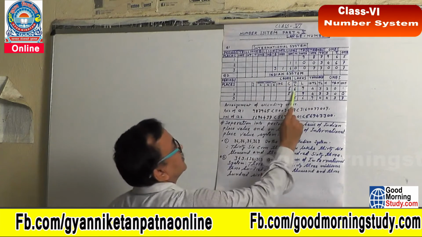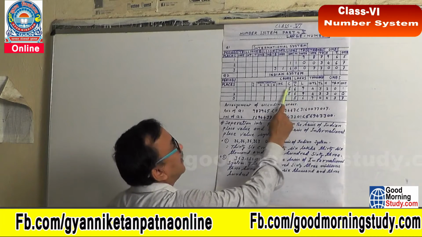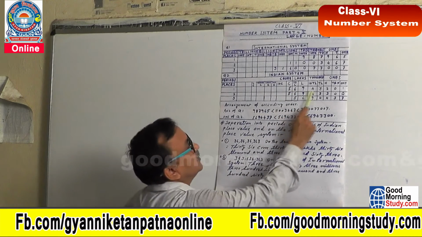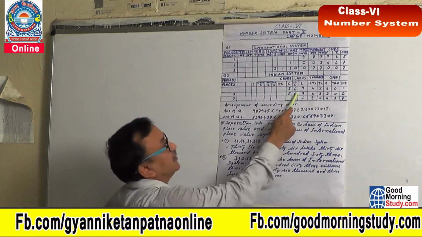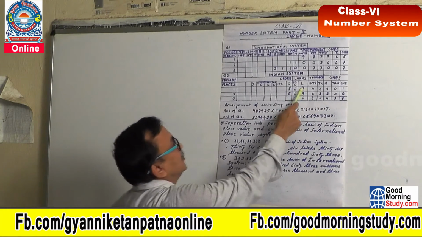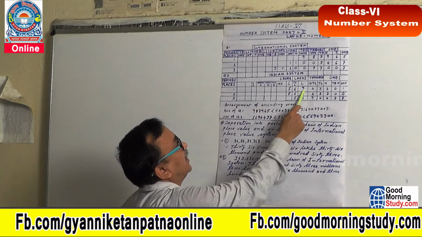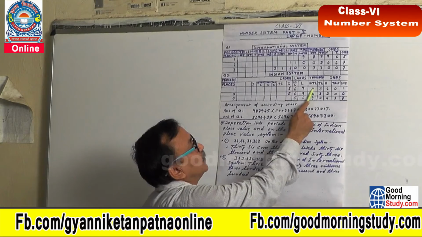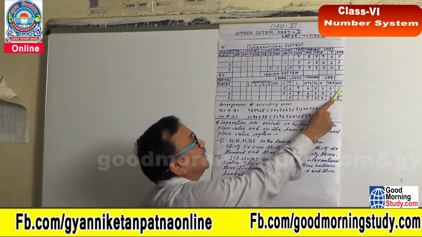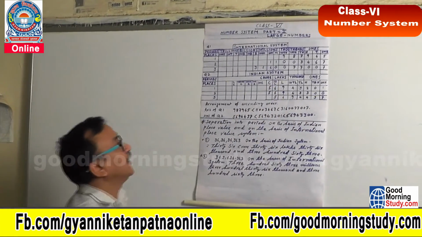But suppose this is in the Indian system, you see, 35694,320. Now it will be 569 lakhs. That is 5 crore 69 lakhs 43,201 according to the Indian system.